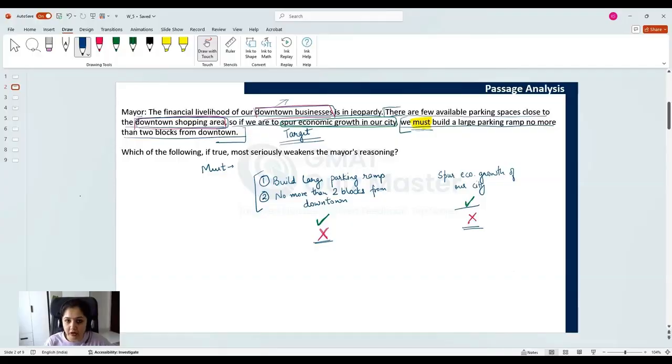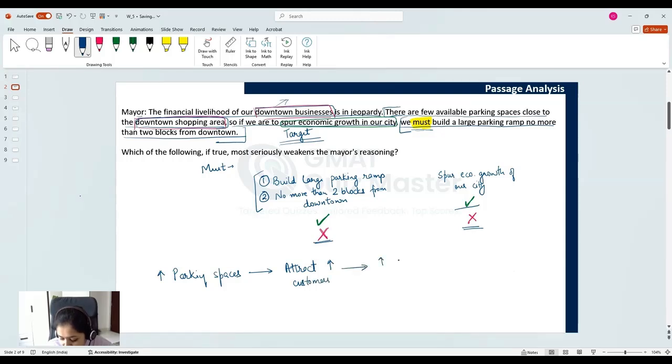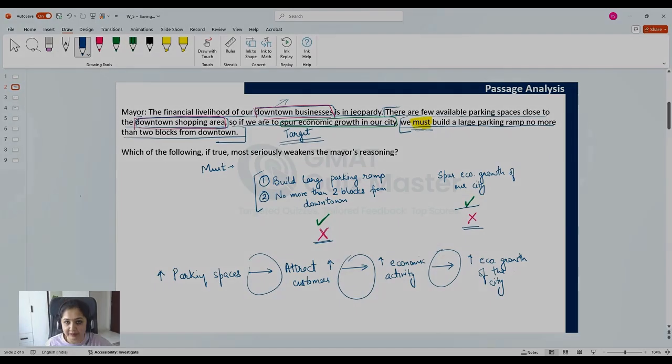Now, what is the mayor's logic here? The mayor's logic is that if there are more parking spaces around downtown area, it will attract more customers. If there are more customers coming, it will increase economic activity in downtown area. If that happens, it will increase economic growth of the city. Now, each of these represents a logical jump in the mayor's reasoning.